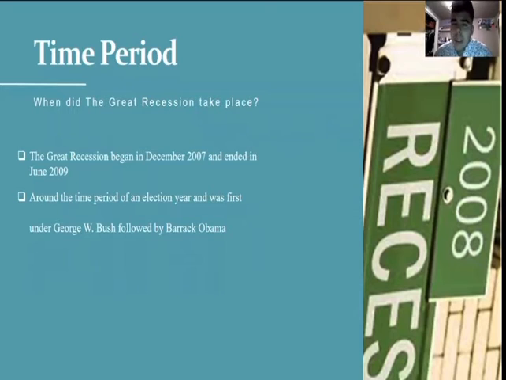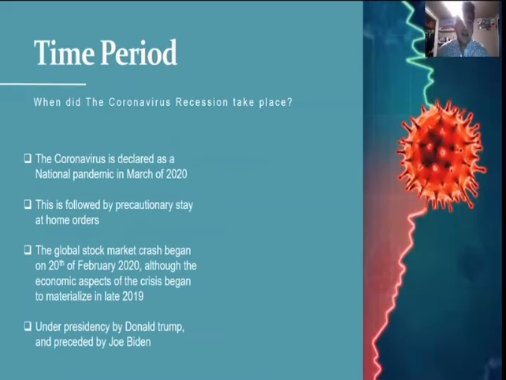So when did the Great Recession take place? It took place in December 2007 and ended in June 2009, around the time period of an election year as well, and was first under George W. Bush, followed by Barack Obama.